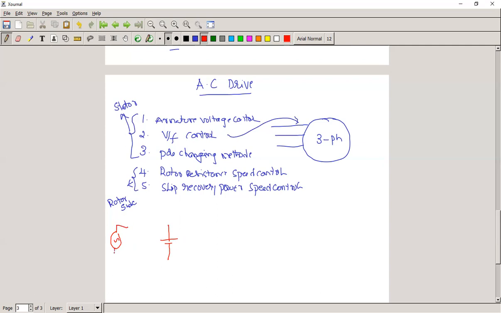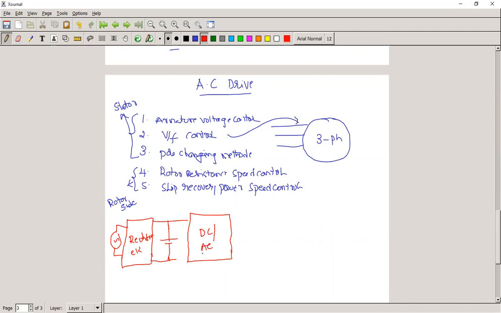We have to convert it into DC by means of a diode rectifier circuit, simply called a rectifier circuit. Here we get the DC voltage. Now this DC voltage we give to the DC to AC converter, nothing but an inverter circuit.